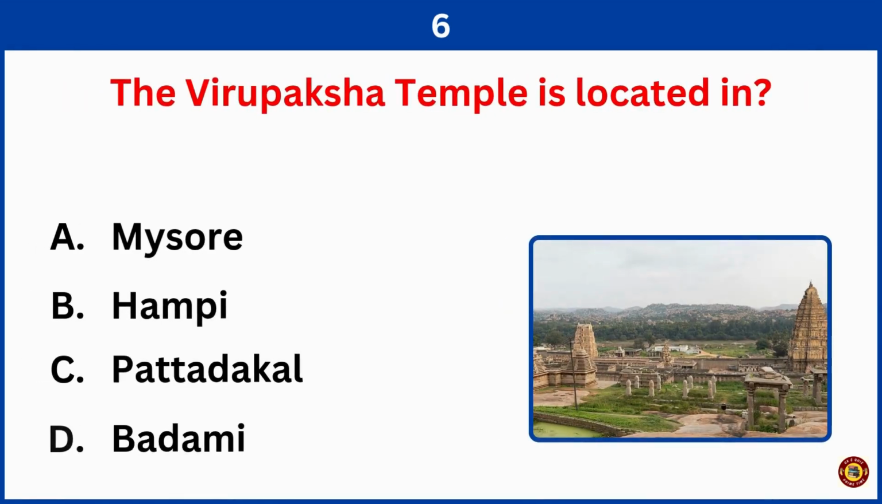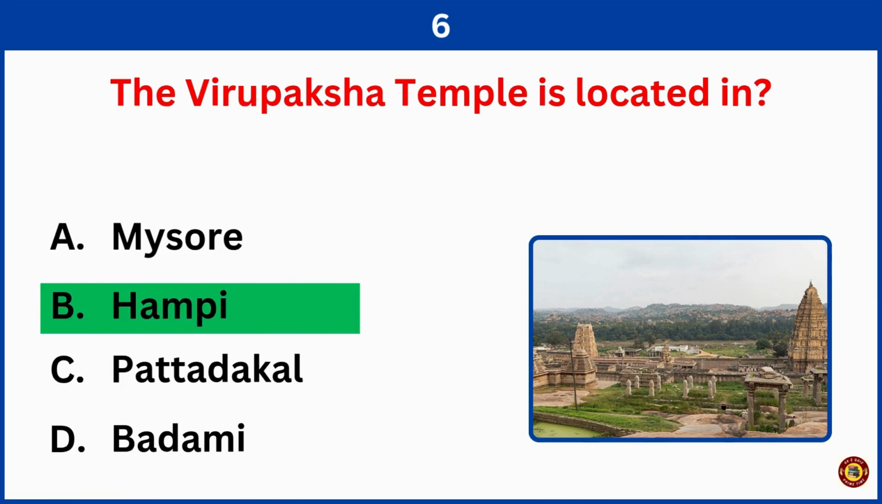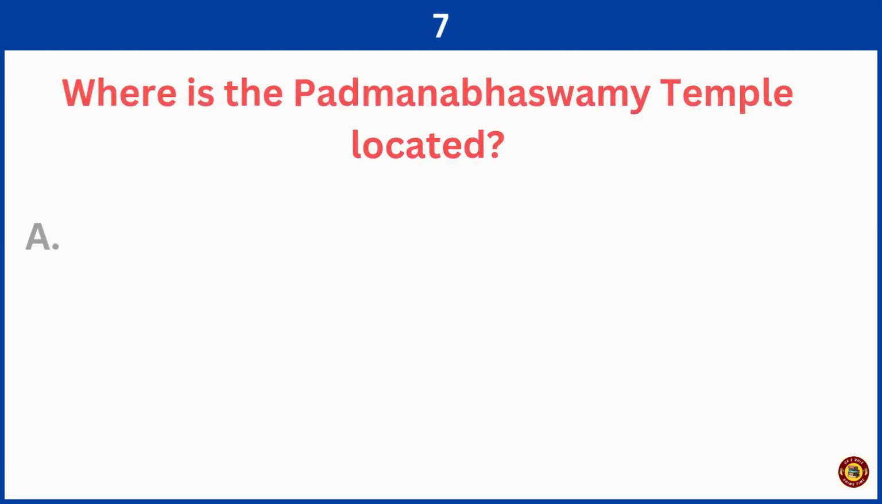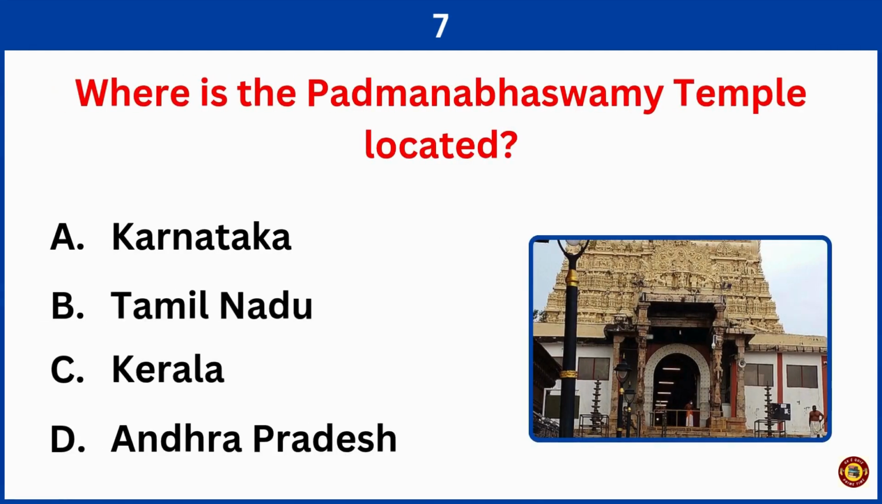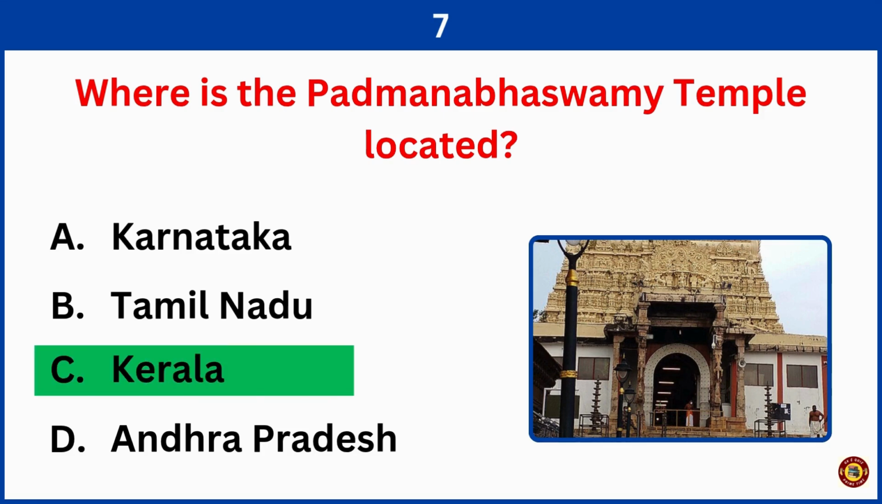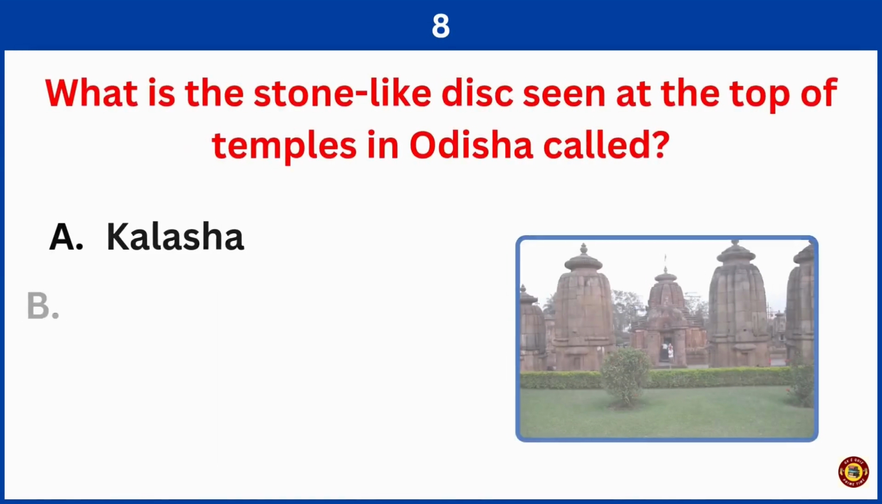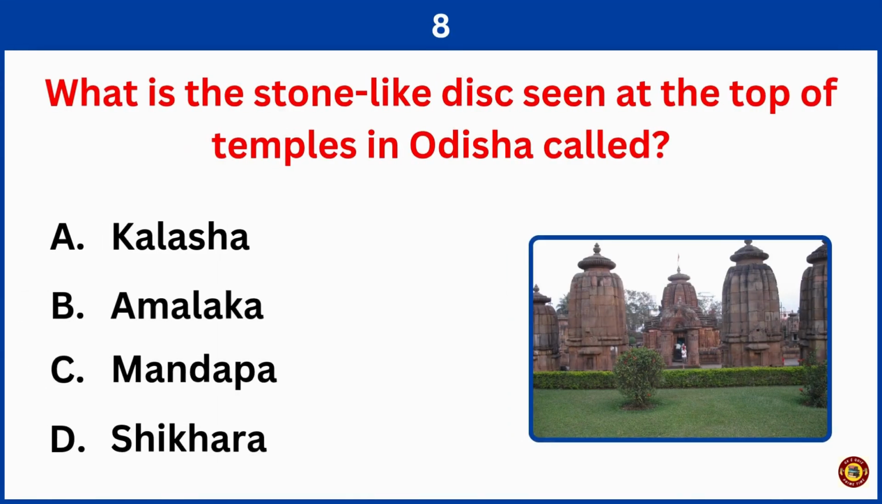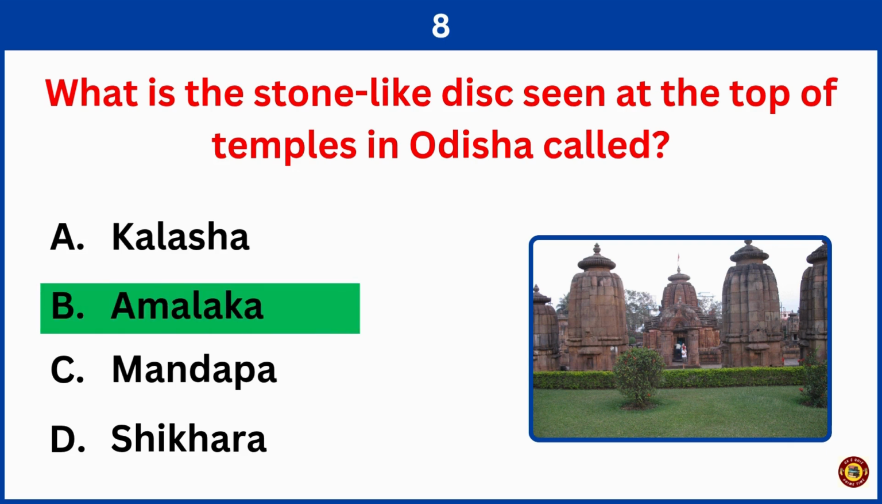The Virupaksha Temple is located in. Right answer is option B, Hampi, Karnataka. Where is the Padmanabhaswamy temple located? Right answer is option C, Kerala. What is the stone like disc seen at the top of temples in Orissa called? Correct answer is option B, Amalaka.